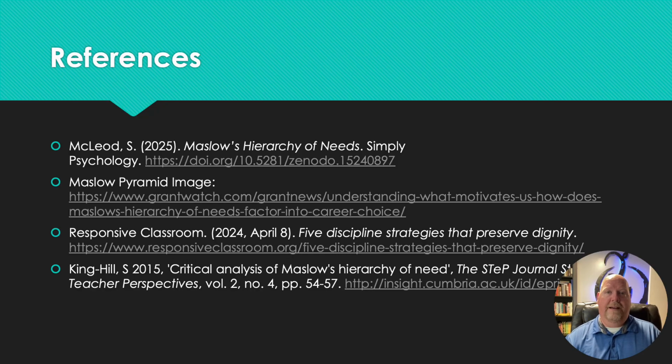So the conclusion that I've come to is this: Maslow's hierarchy of needs is a valuable tool that should be used in classrooms to help educators meet the needs of their students. It's not a magic wand that'll work in every circumstance, and I don't believe we're ever going to find one of those. But until we do, we need to use the tools that we have available in the instances that we see they're going to be effective. And by doing so, we're going to help our students.